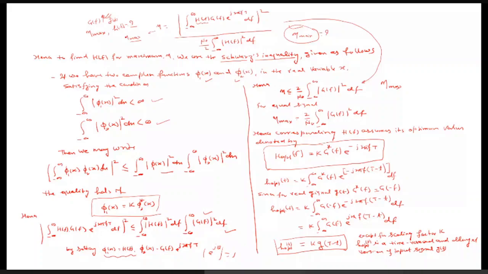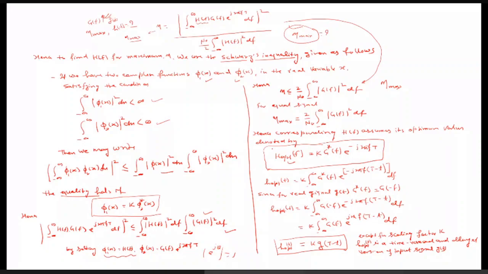And we know that since the maximum value comes for the equal sign, once this equality holds, this φ1(x) must be equal to k times some constant with the φ2 conjugate. This φ1(x) we have assumed as H(f), and that H(f) will be H_opt, which we have written here: the optimum transfer function. H_opt(f) equals k times the complex conjugate of φ2, that is the complex conjugate of G(f), times e^(-j2πfT).